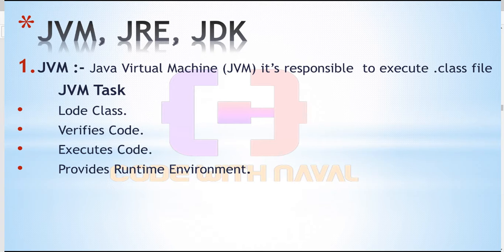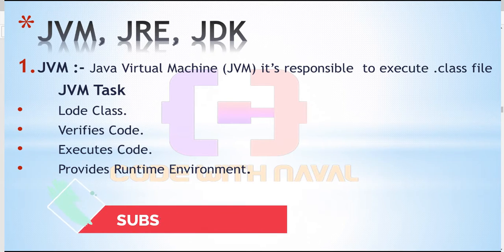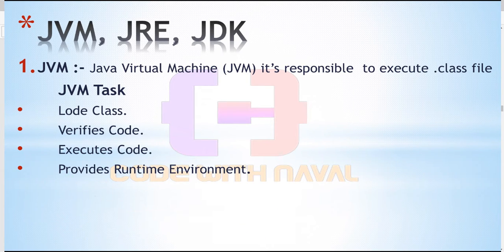That class file execution is the responsibility of the Java Virtual Machine. Java code is platform independent because of the JVM. The JVM is responsible to load classes, or we can say load the class file, then verify the code, then execute that code and provide a runtime environment.